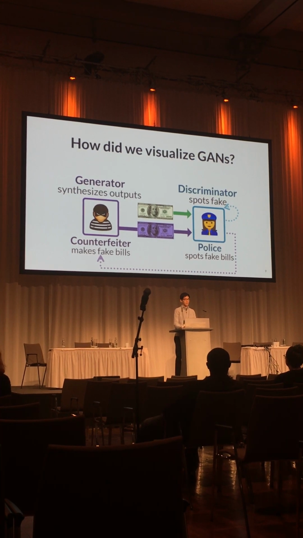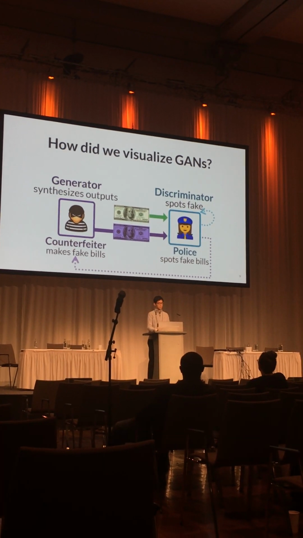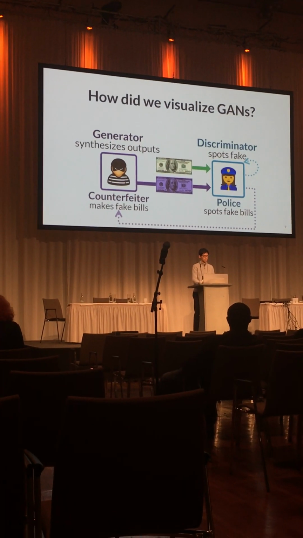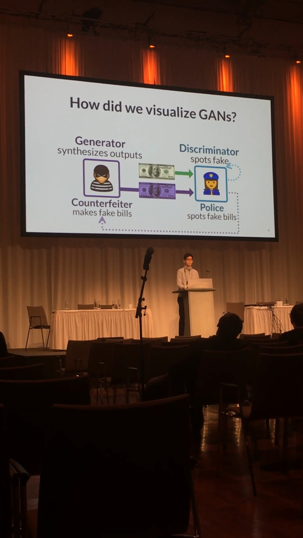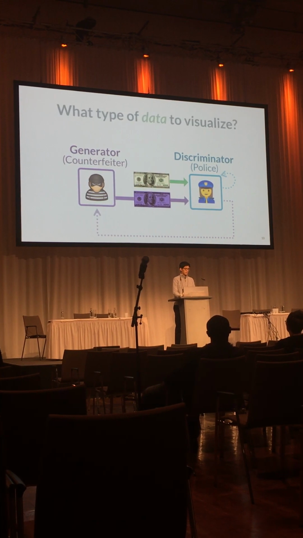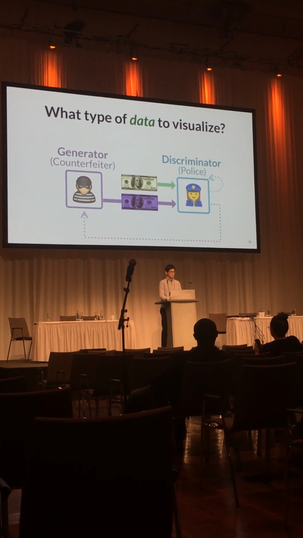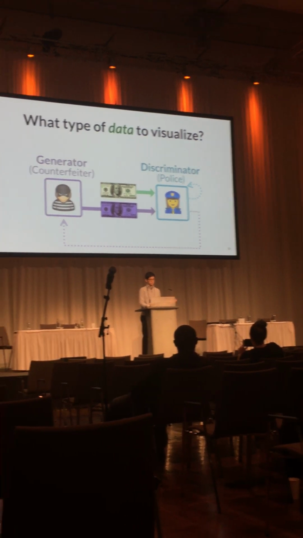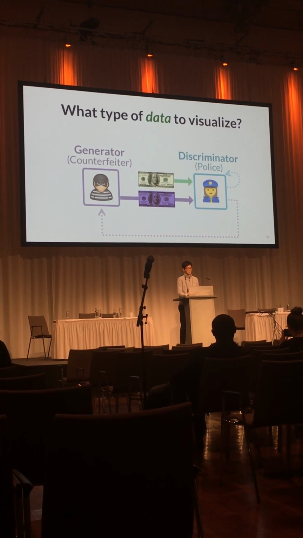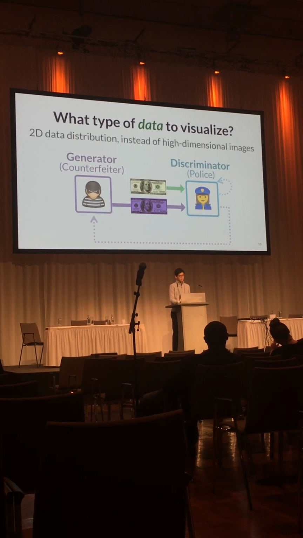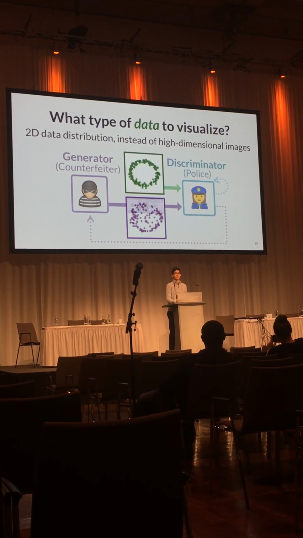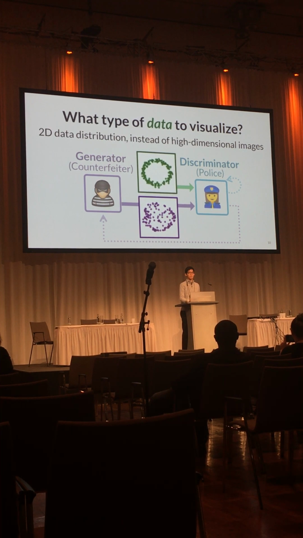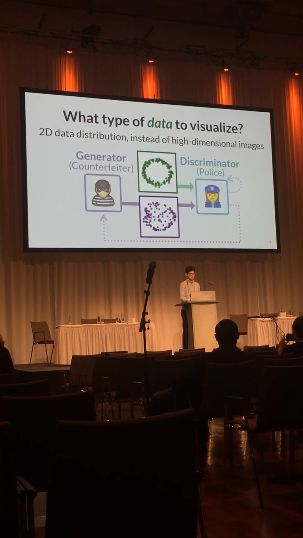So back to this diagram. To effectively visualize the concept of GAN shown here, we made some important design decisions and developed some new VIS techniques. First of all, we had to decide which data sets to visualize. In this analogy, data sets correspond to dollar bills. GANs are often used to generate high-dimensional image data, but we decided that our GAN model generates two-dimensional data points.